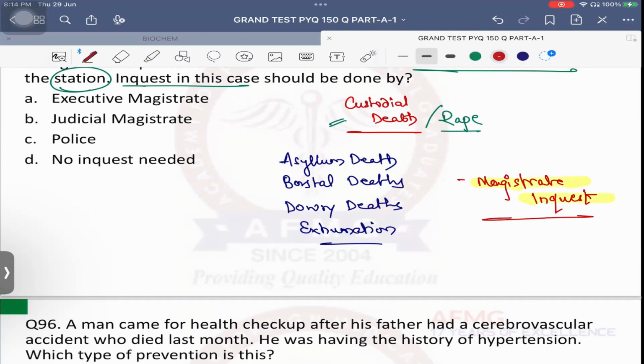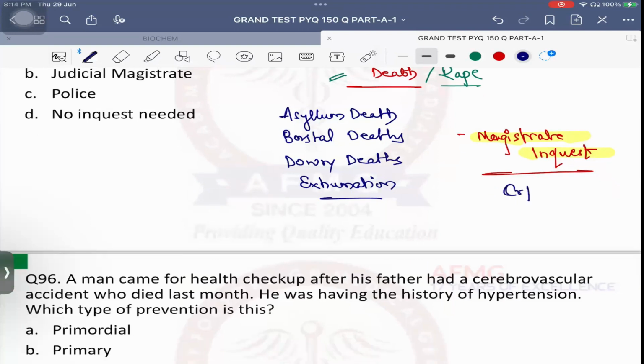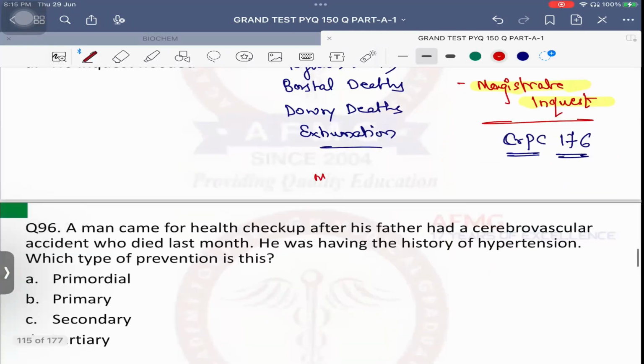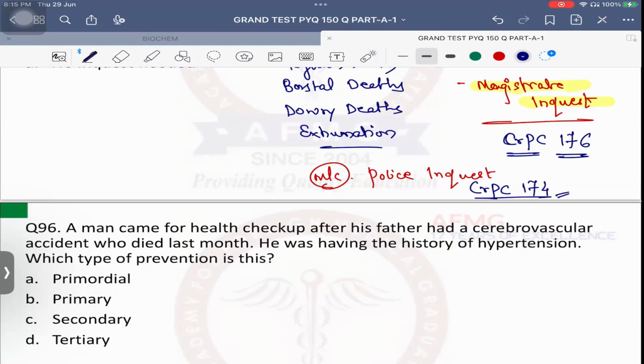Magistrate inquest is covered under CrPC. Say quickly, CrPC 176. Whereas the most common type of inquest that we do in India, the police inquiry, police inquest, is covered under CrPC 174. The smaller number is the police's, the bigger number is the magistrate's, because magistrate inquest is superior. Okay, that's the important thing.